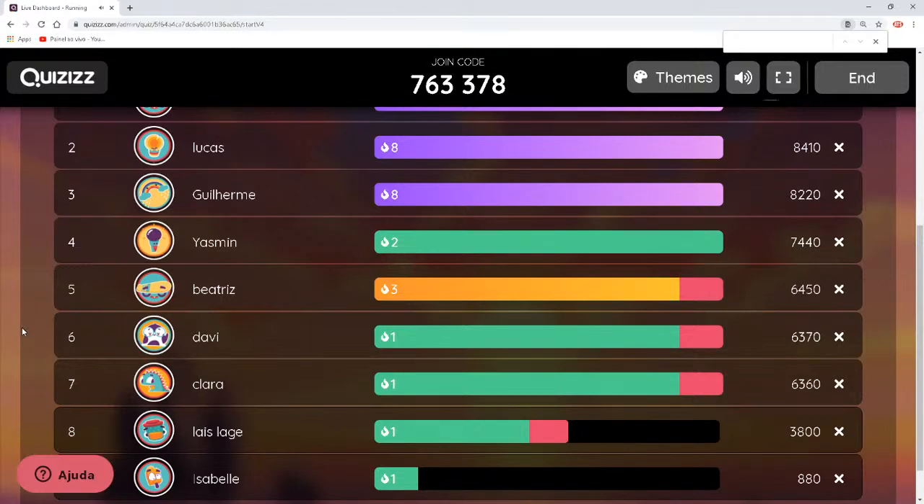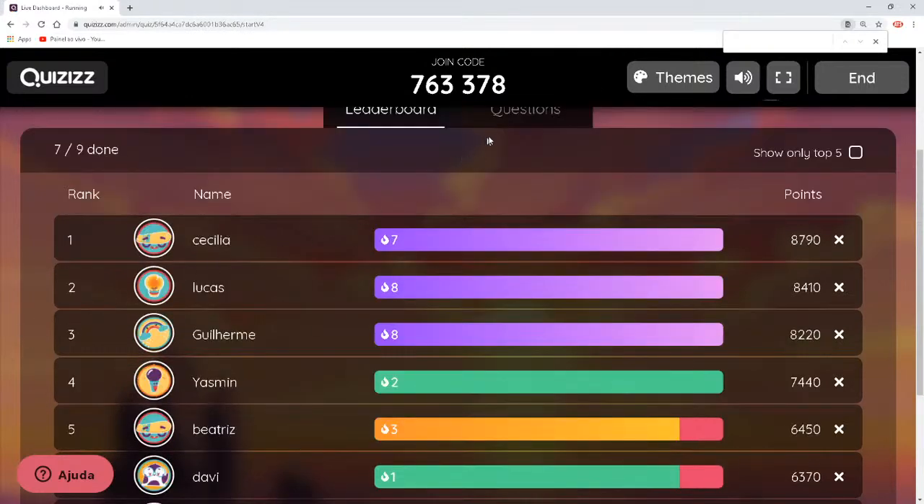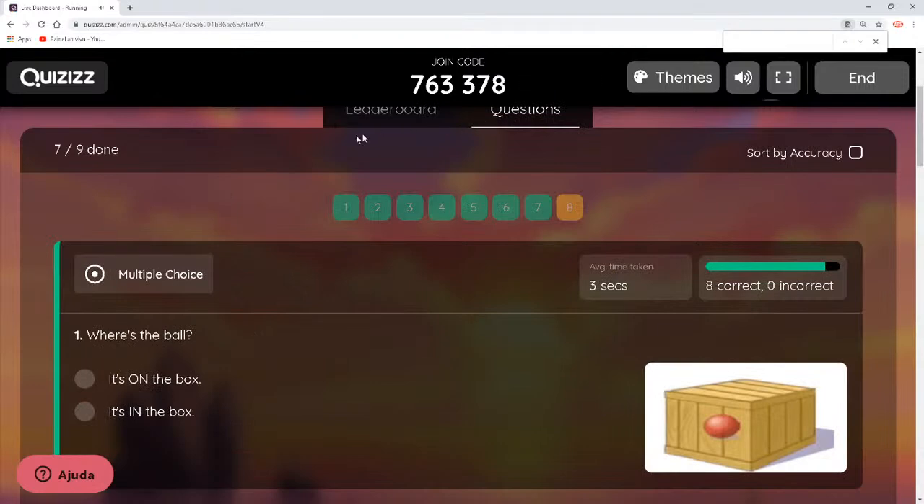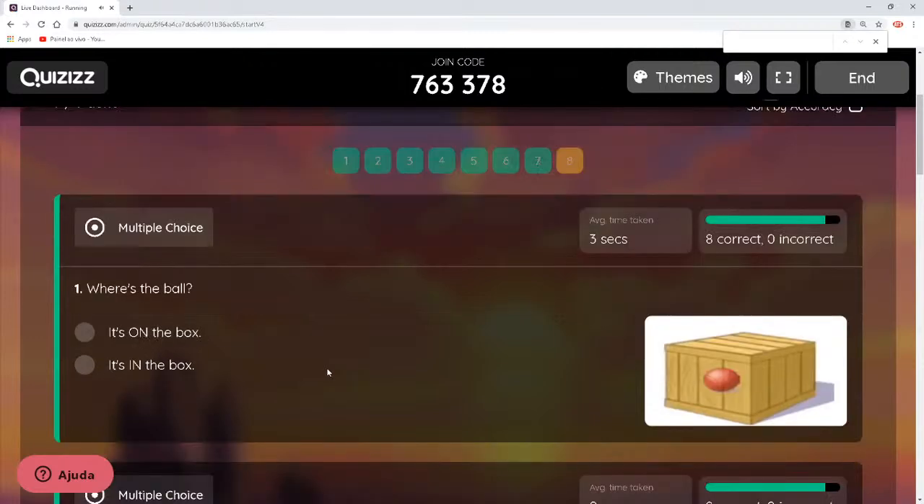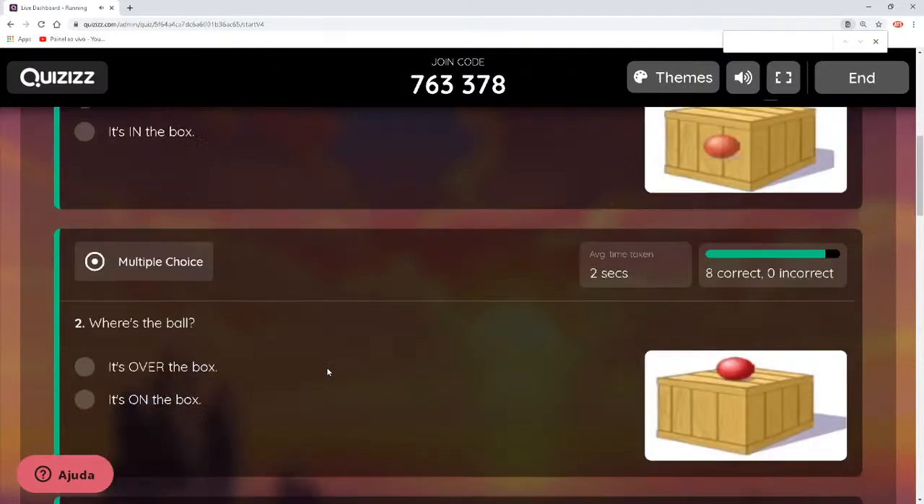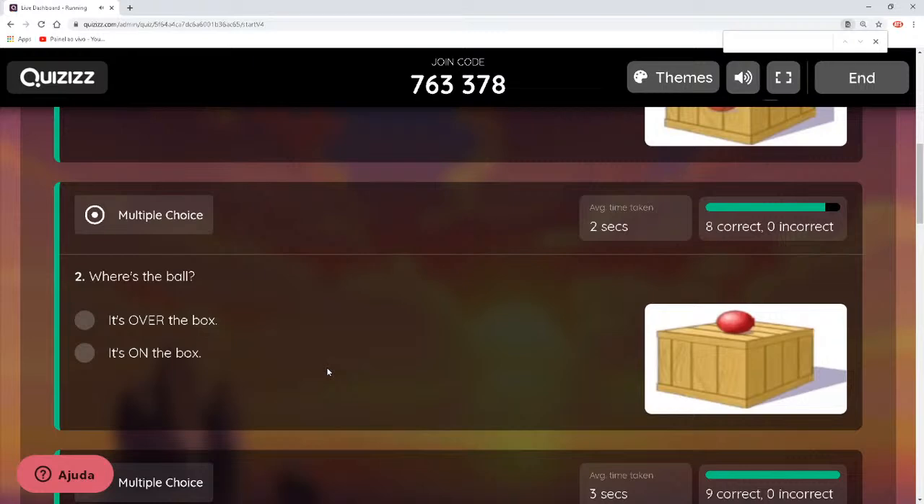Guys, let's take a look at the questions. So the first one, we've got a ball in a box. So the right answer would be, it's on the box. Oh, sorry, it's in the box. The ball is inside the box, okay? Let's go to number 2.